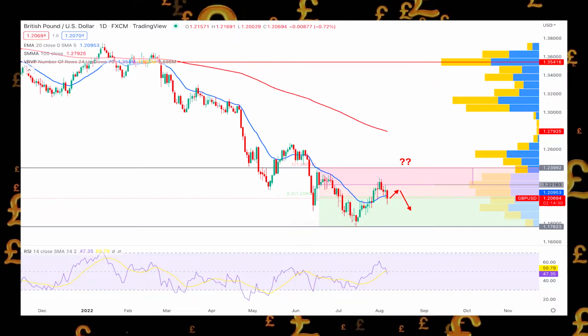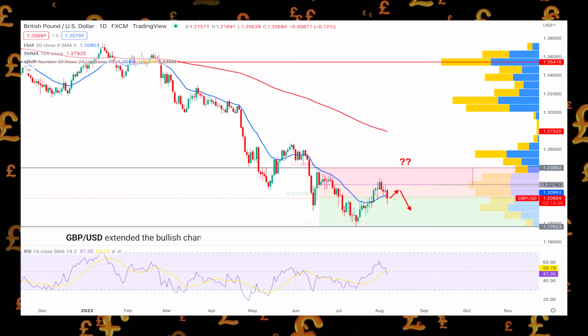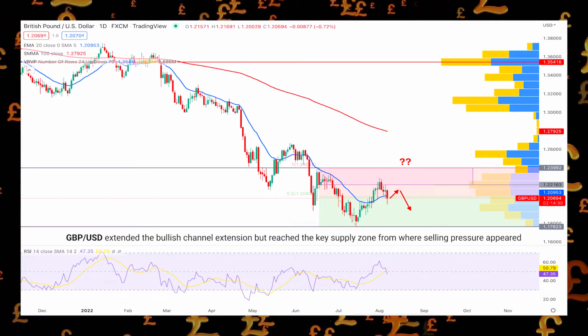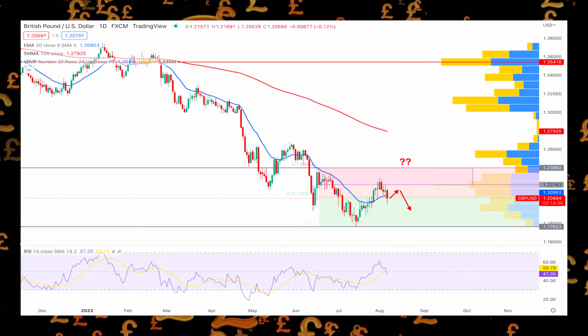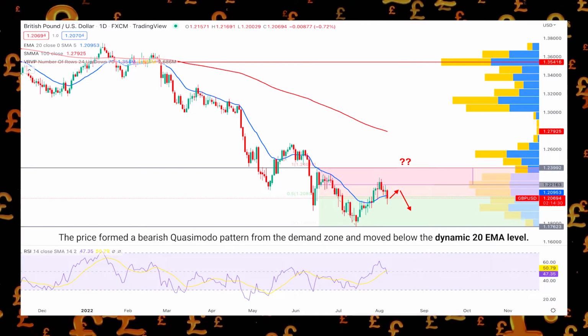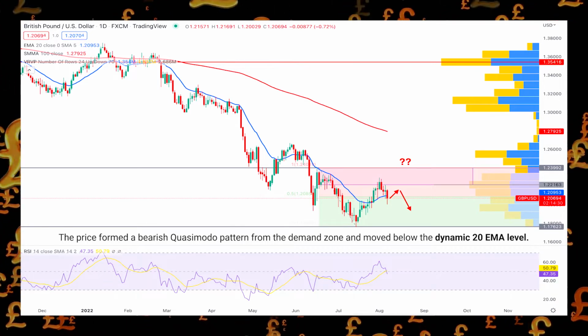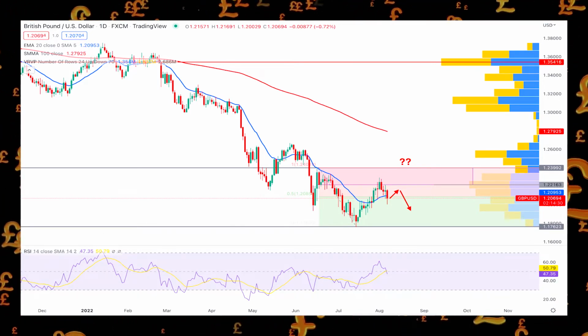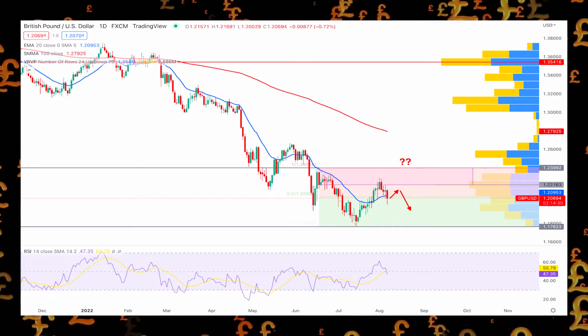As shown in the previous weekly commentary, GBPUSD extended the bullish channel extension but reached the key supply zone from where selling pressure appeared. Moreover, the price formed a bearish Quasimodo pattern from the demand zone and moved below the dynamic 20 EMA level. This technical analysis represents the long-term bearish trend of GBPUSD, where the 100 SMA is way above